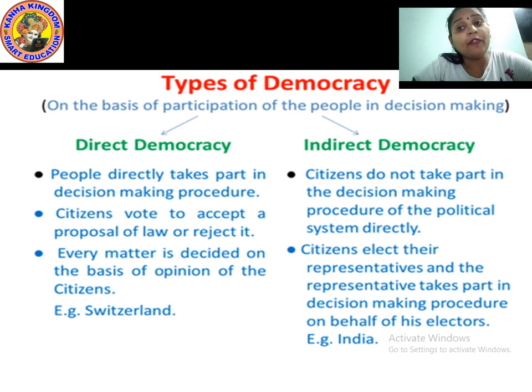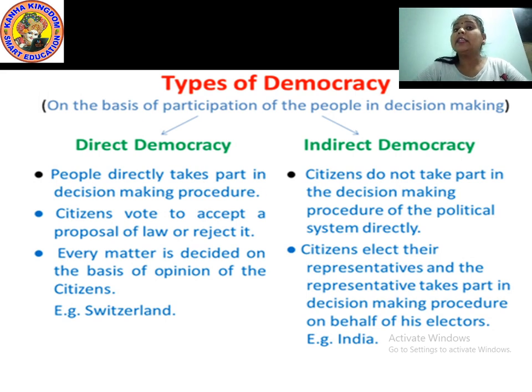Now, in direct democracy, every citizen decides what they actually want. It means the basic opinion of every citizen is mandatory. As per their requirement only, direct democracy works. You can take Switzerland as an example. In Switzerland, whatever the citizens say, as per that only the rules and regulations are formed. That is said to be direct democracy.